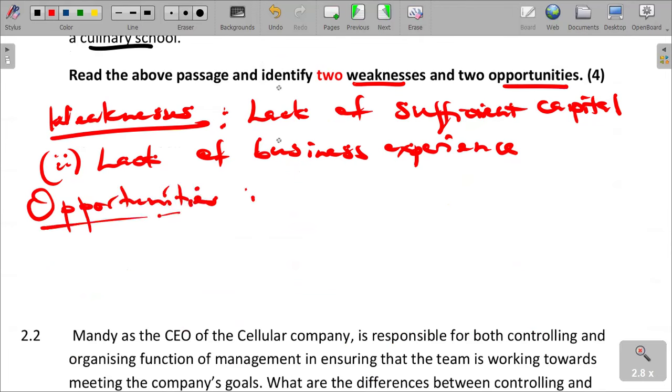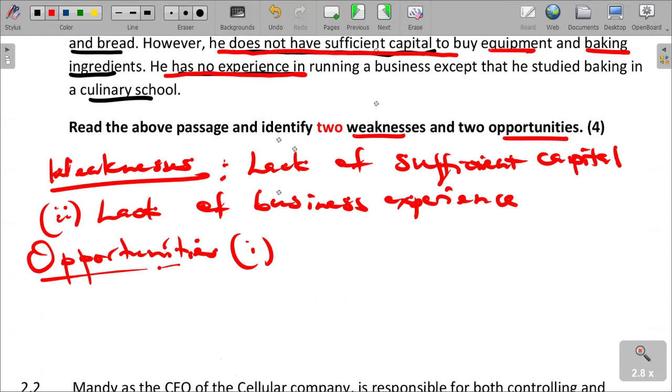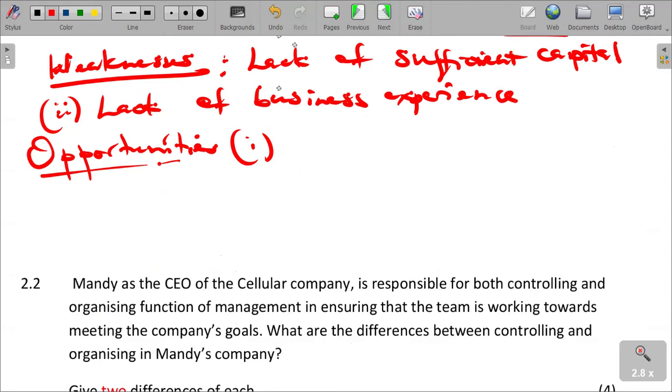The opportunities: one, no competition in the area. He decided to start because there are no shops around, no competition from which people can buy. So the opportunity is that there is no competition in the area.